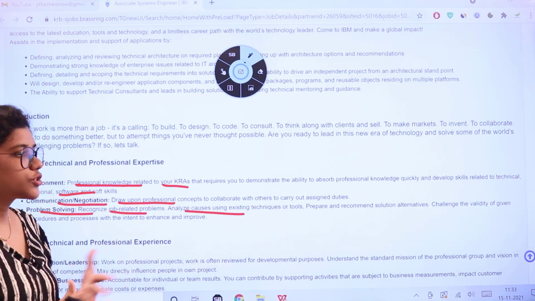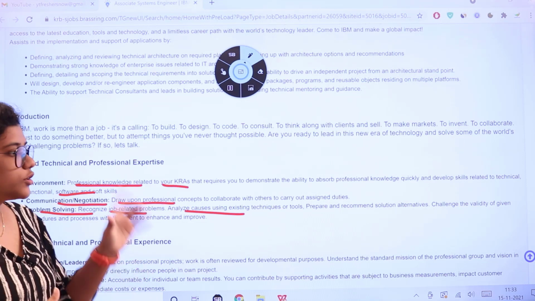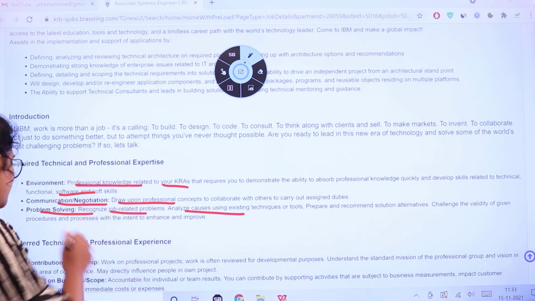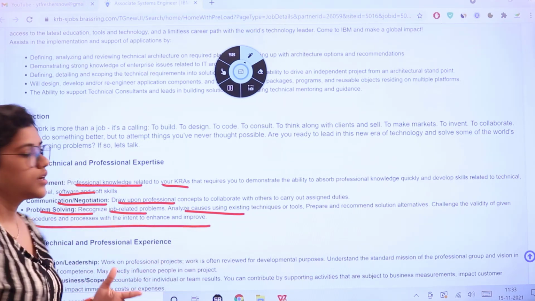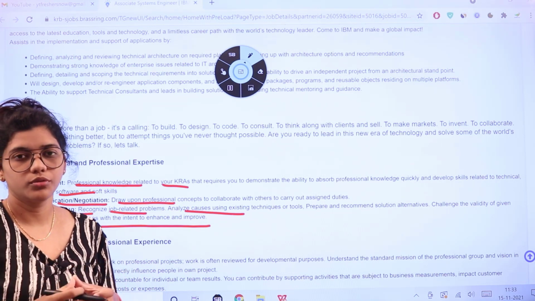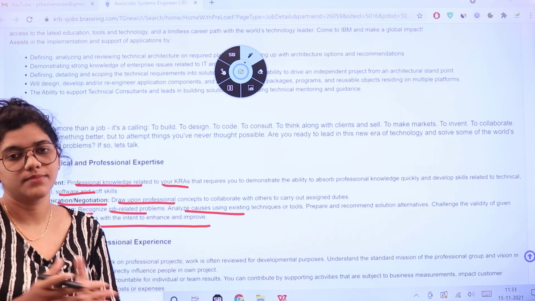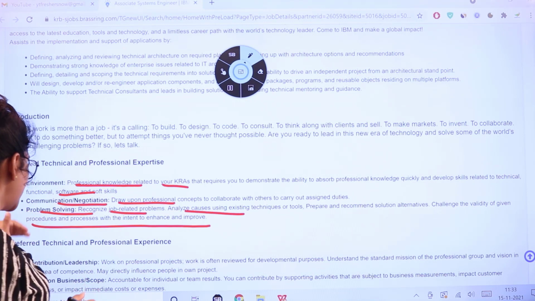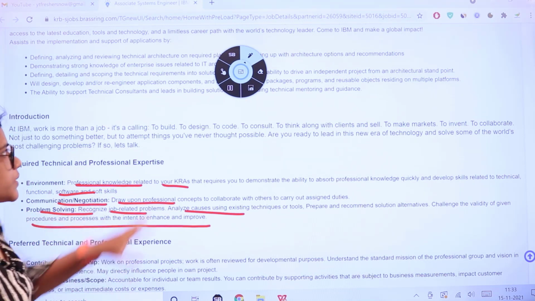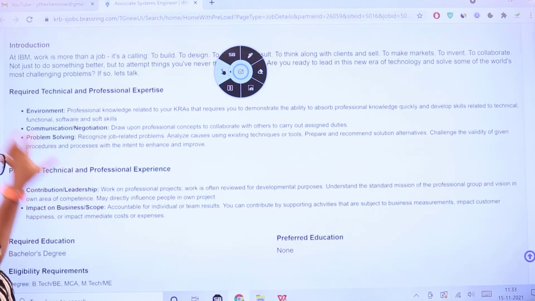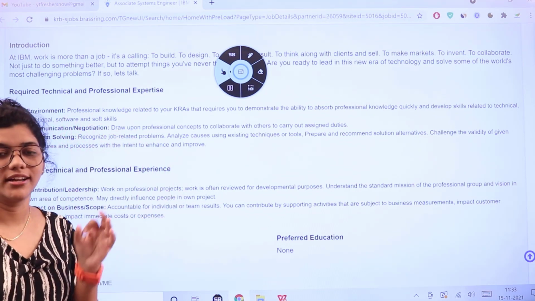Prepare recommended solution alternatives, and you would also be challenged on the validity of the procedures and processes to enhance and improve the work that has been assigned to you. Then preference will be given to this particular section. So all of that which I mentioned now is the requirement.